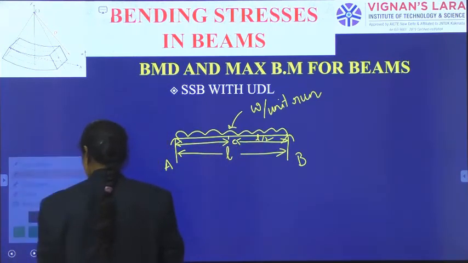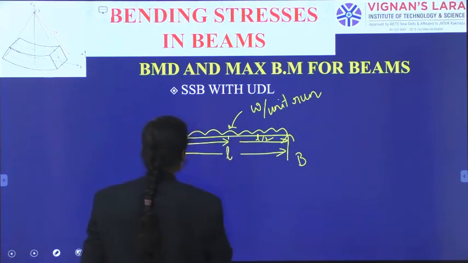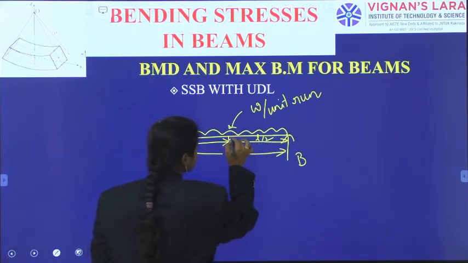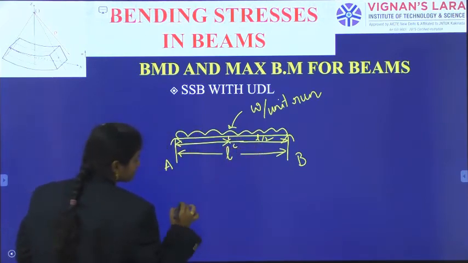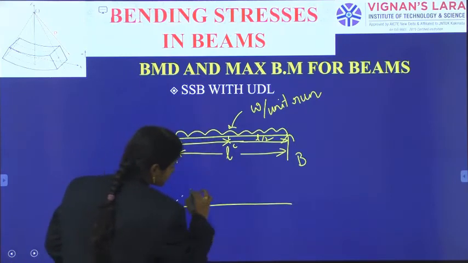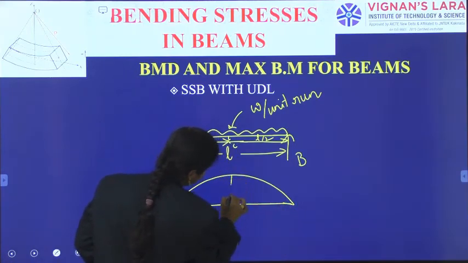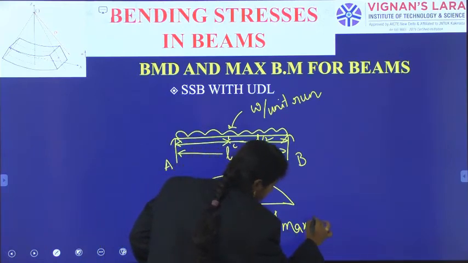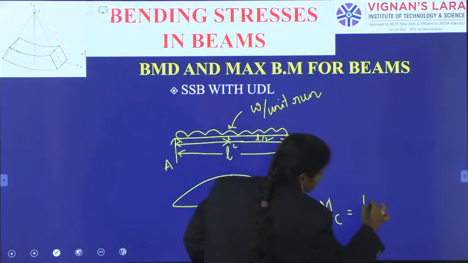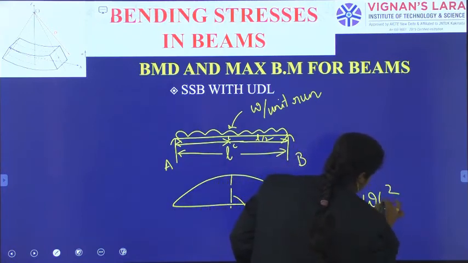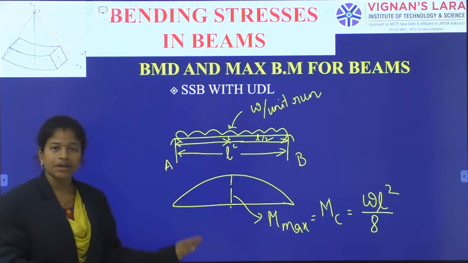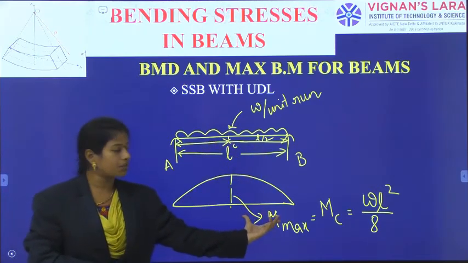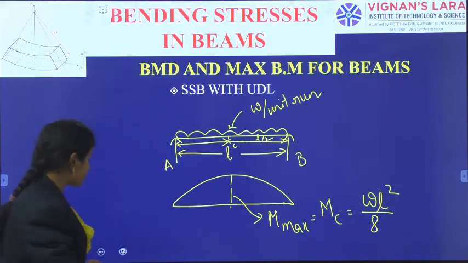Now the bending moment diagram will be a smooth parabolic curve with the maximum moment occurring at C. So Mmax is equal to Mc is equal to WL square by 8. In this way we can calculate maximum bending moment in a simply supported beam subjected to UDL. The derivation and bending moment diagram generation we have already done in the previous chapter.